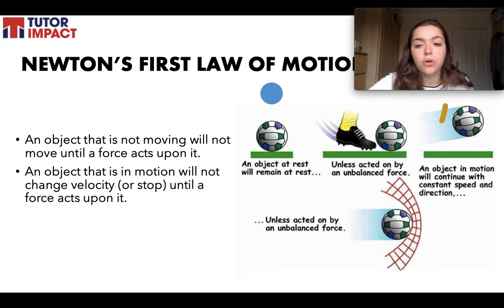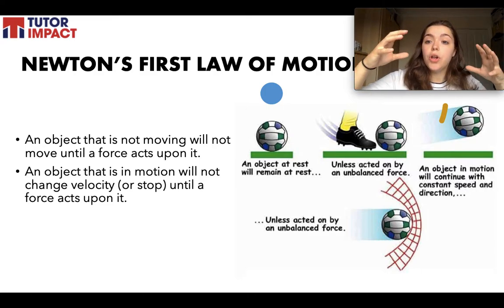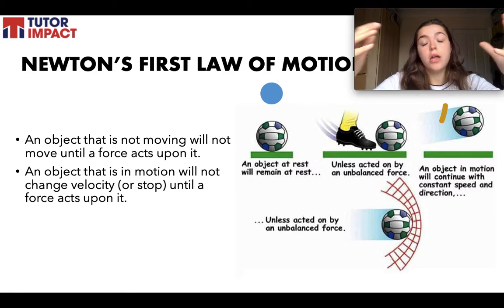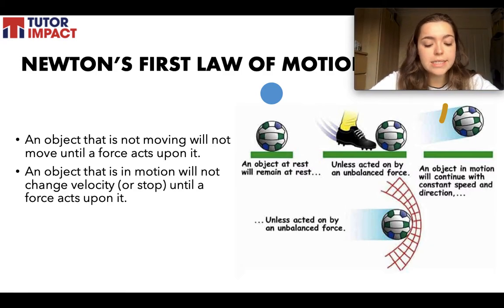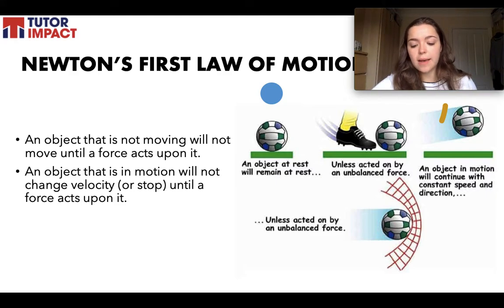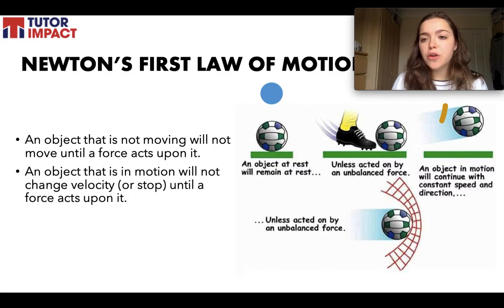Newton's first law of motion. This is sometimes also called the law of inertia, inertia being lack of movement. So in the Principia, Newton's published book, word for word, it says, "Every body continues in its state of rest, or of uniform motion in a straight line, unless it is compelled to change that state by forces impressed upon it." Obviously, Newton wrote that a long time ago.